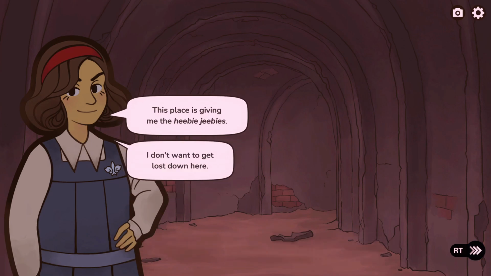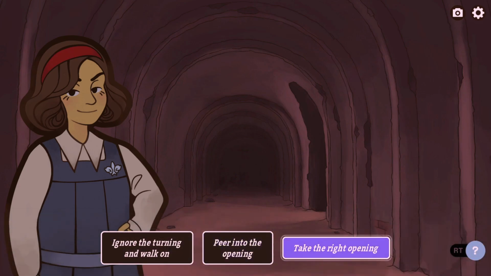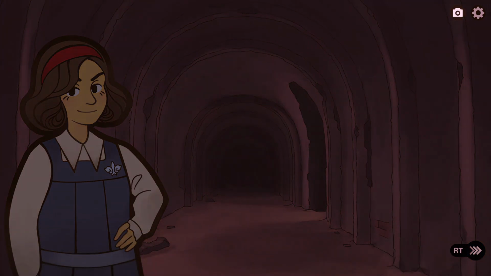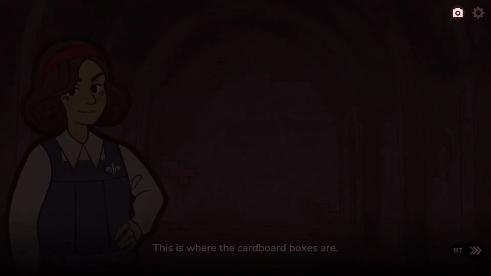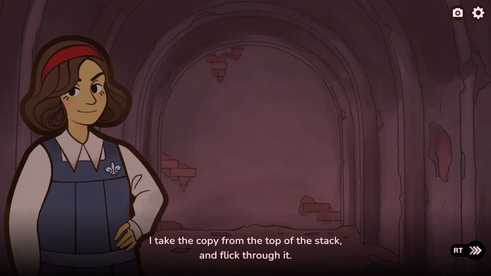A throwaway comment or a seemingly useless item in one playthrough might turn out to be a critical piece of helpful information in another. Thankfully, an on-screen notification indicates anytime Verity has noted something new down in her filth book, so you can always tell when you've learned something important.